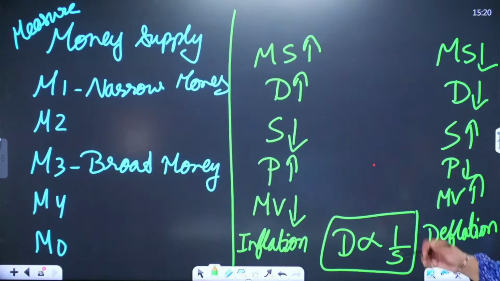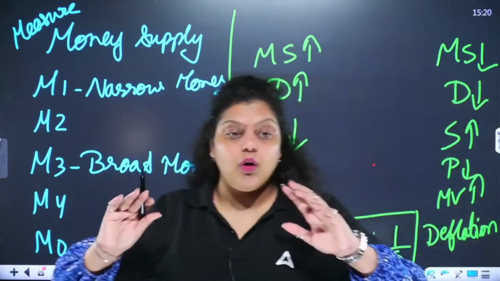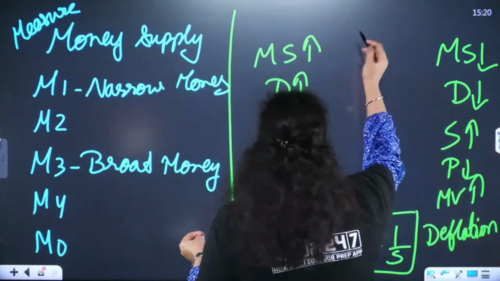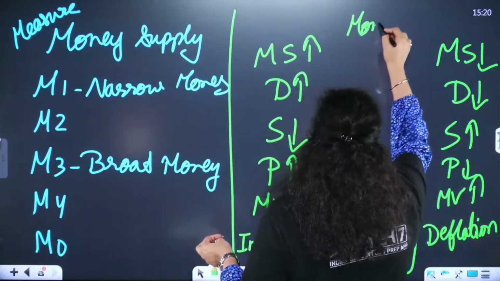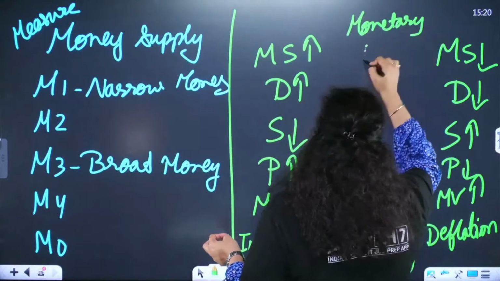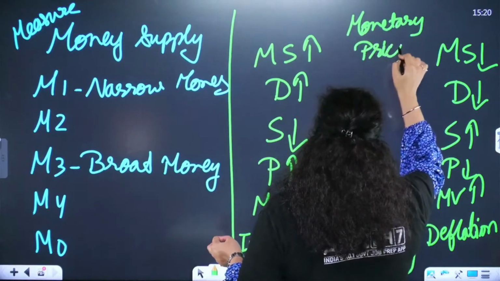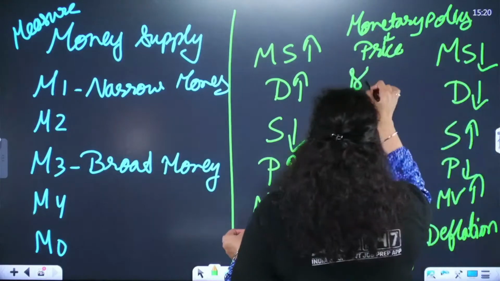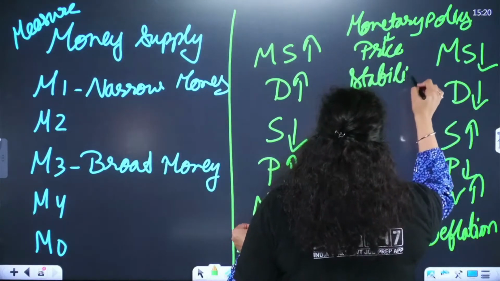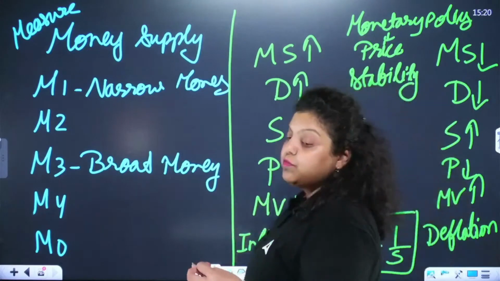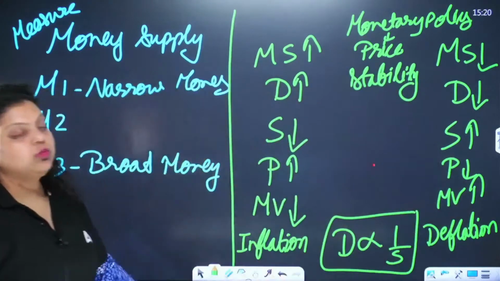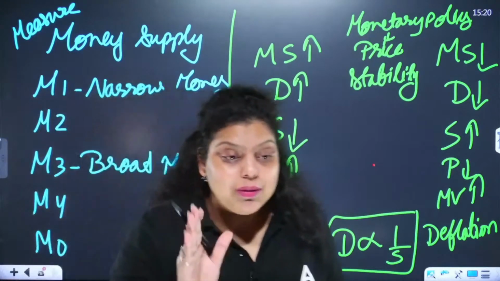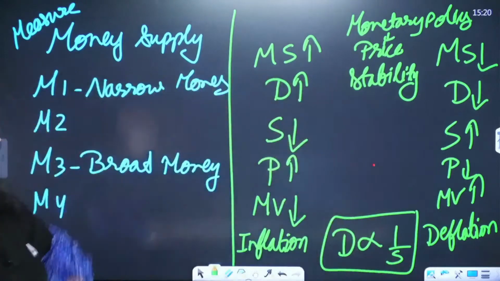To keep the economy stable, we have to stabilize the money supply. And to stabilize the money supply, RBI makes monetary policy. The objective of monetary policy is to have price stability. Maintaining price stability is one of the objectives of monetary policy in our country. That's what RBI is doing. But to maintain price stability, RBI has to know how much money there is in the economy.